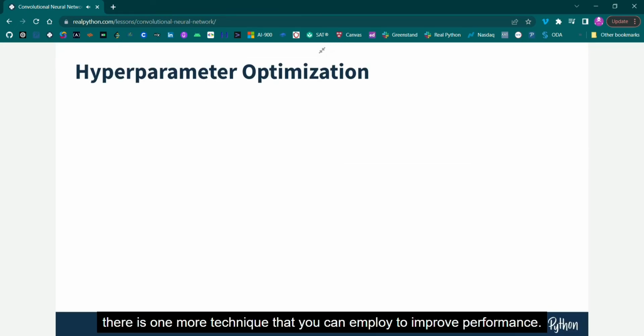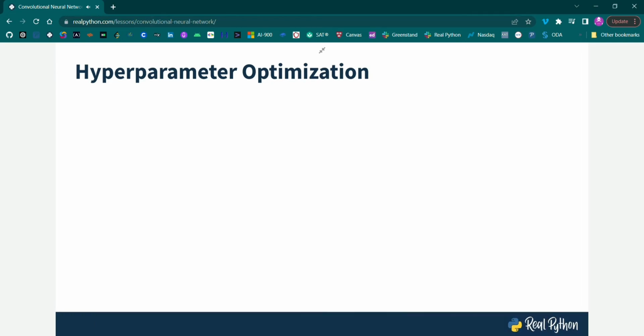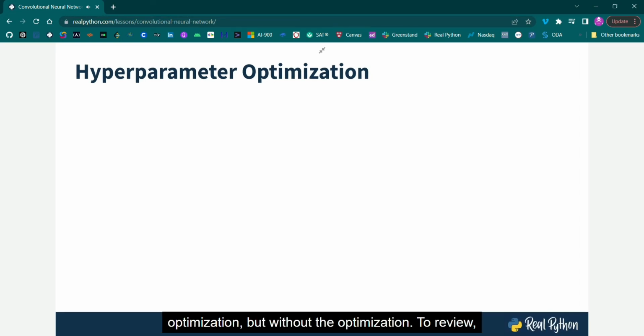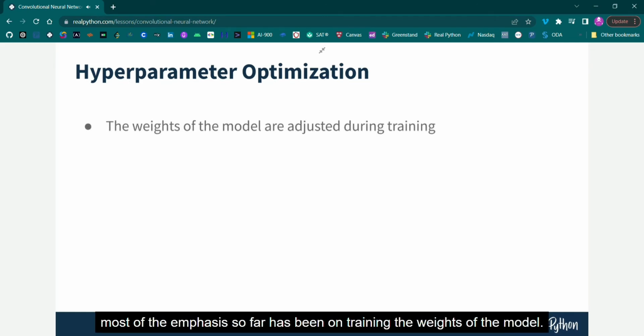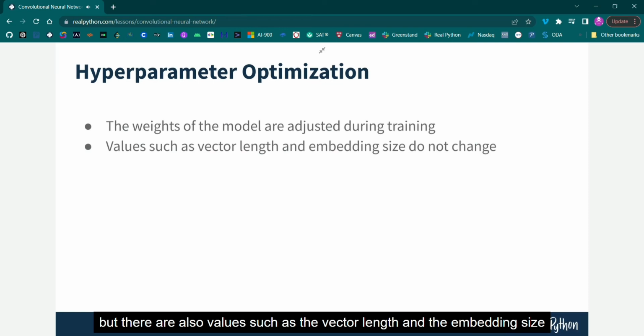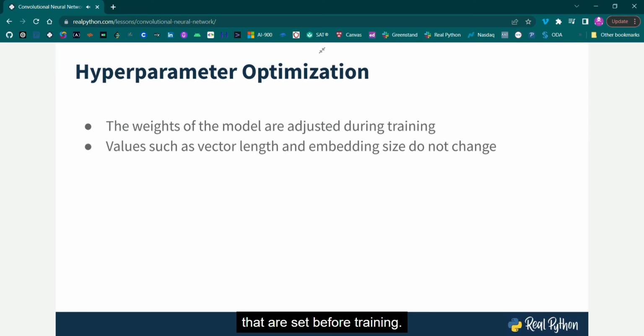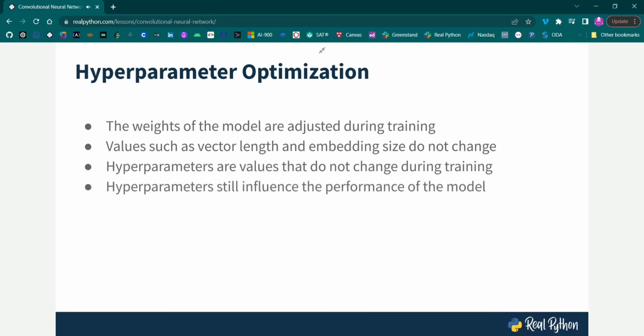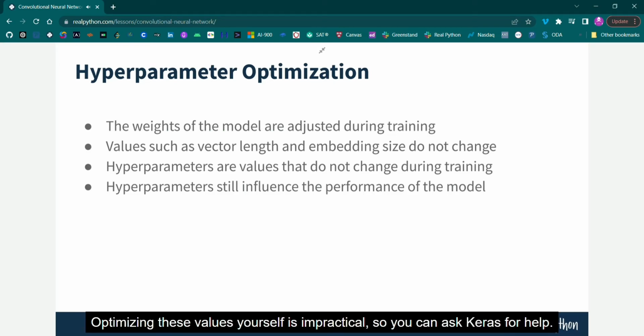However, there is one more technique that you can employ to improve performance. You've actually already been exposed to this technique, called hyperparameter optimization, but without the optimization. To review, most of the emphasis so far has been on training the weights of the model. You've seen those values are changed through the training process. But there are also values such as the vector length and the embedding size that are set before training. These values that are not trained are called hyperparameters, and they still have a lot of influence on the performance of the model. Optimizing these values yourself is impractical, so you can ask Keras for help.